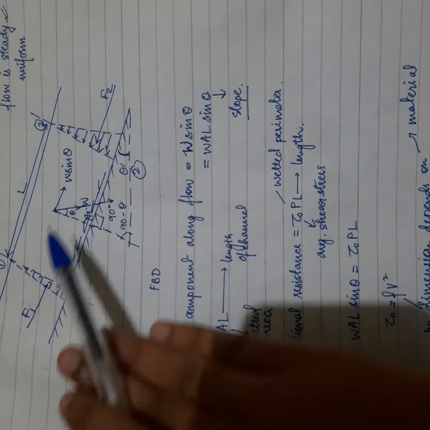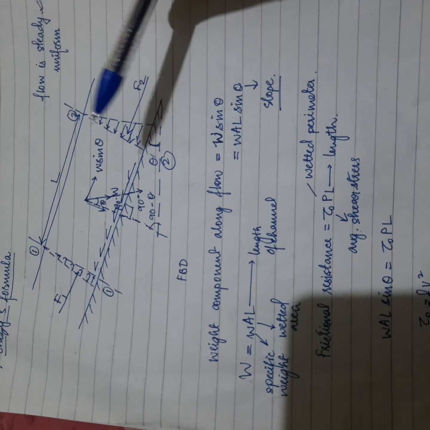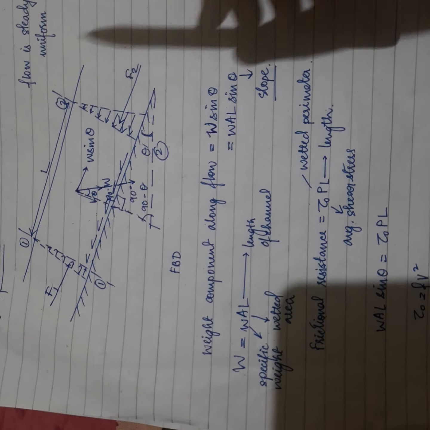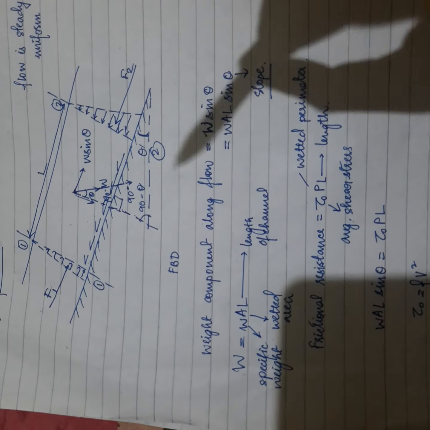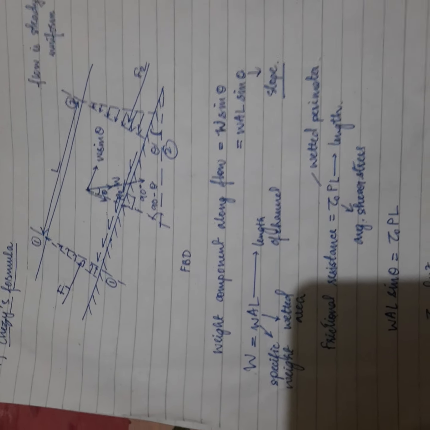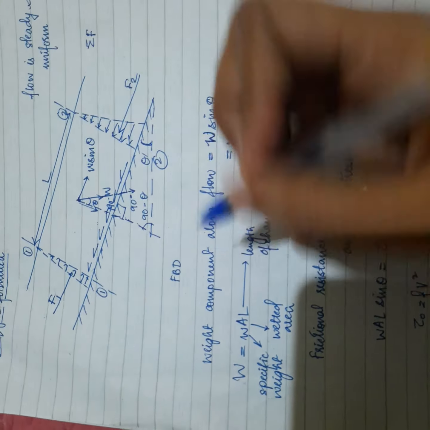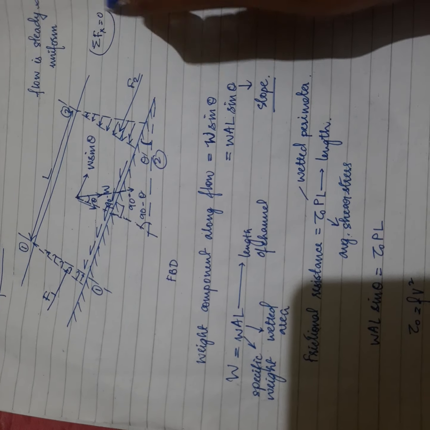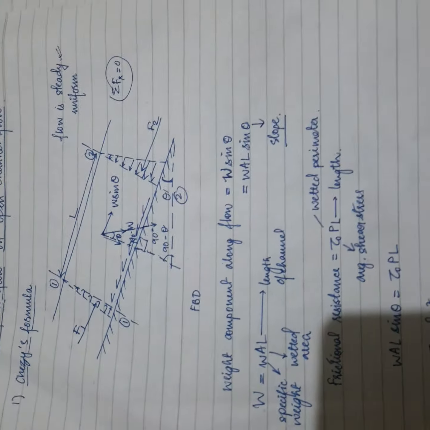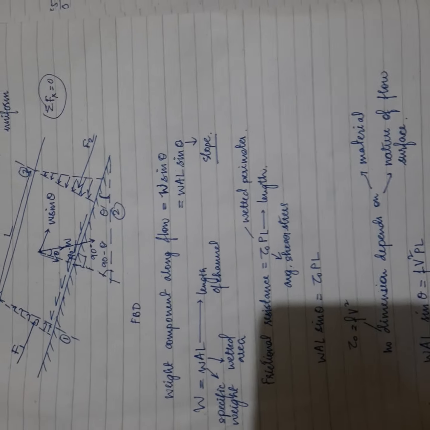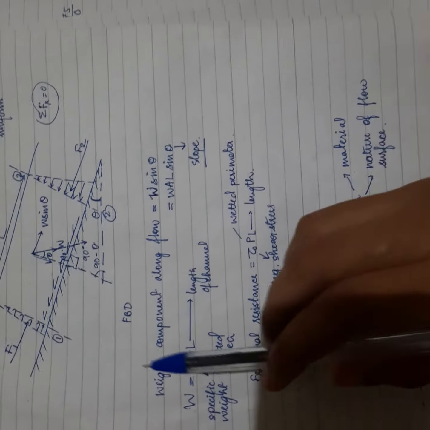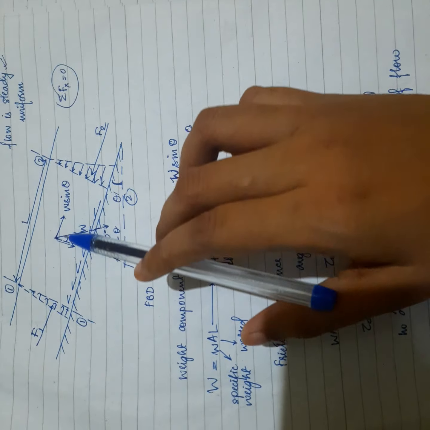Now, if you consider this section, then water is trying to put a pressure in this manner with F1 force, and water is trying to put F2 force, so that this liquid is in equilibrium. Suppose if I take a Cartesian coordinate, then Fx equals 0, since it is just kept in equilibrium. So now what we need to know is the weight component along the flow that I have explained.